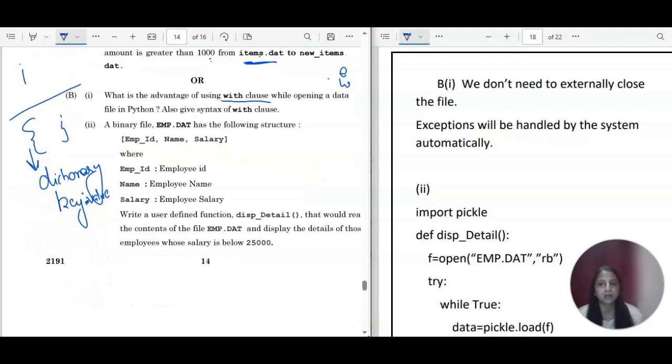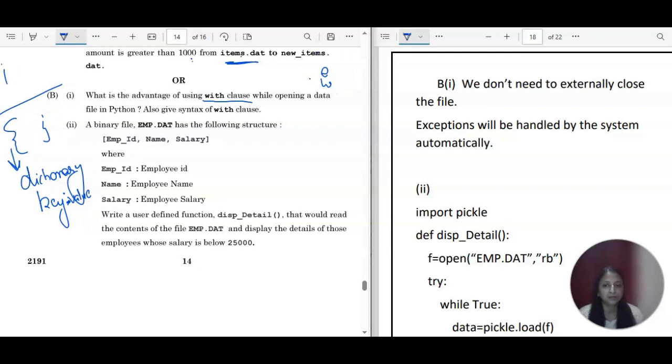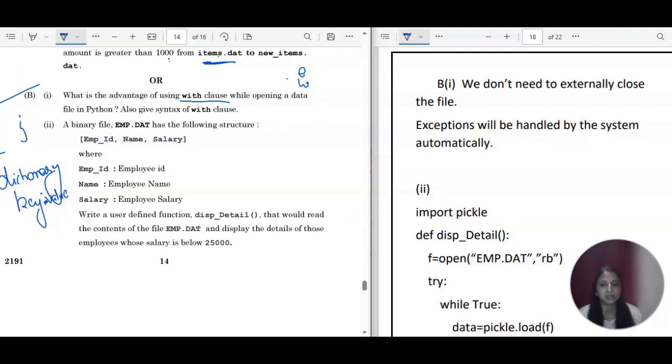Now the second part of this one: a binary file emp.dat has the following structure. We have employee ID, name and salary. A user defined function disp_detail would read the content of the file emp.dat, again a binary file, and display the details of those employees whose salary is below 25,000. These 3 things are stored in the form of a list. And you know very well, list is something from which you will be able to fetch the values.